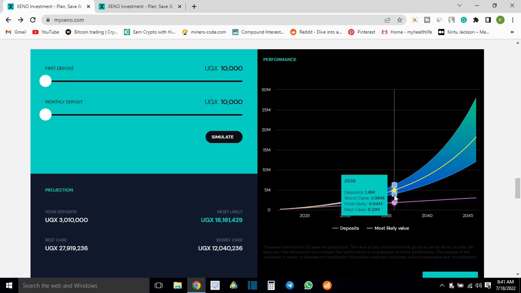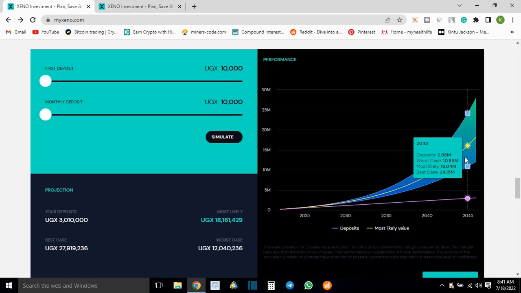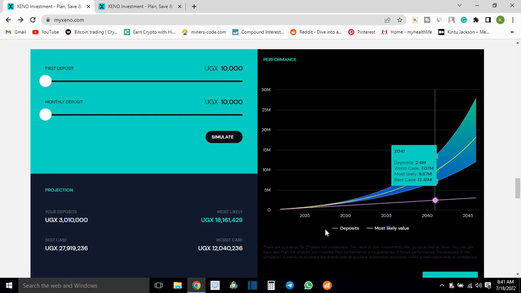In 2035, the same way, your money would have grown to those numbers, and you can check 2040, 2045, and the curve grows like that with time, right? And this is better than investing in any other stock in Uganda, right? Because the Ugandan stock market, trust me, is the worst performing, right?